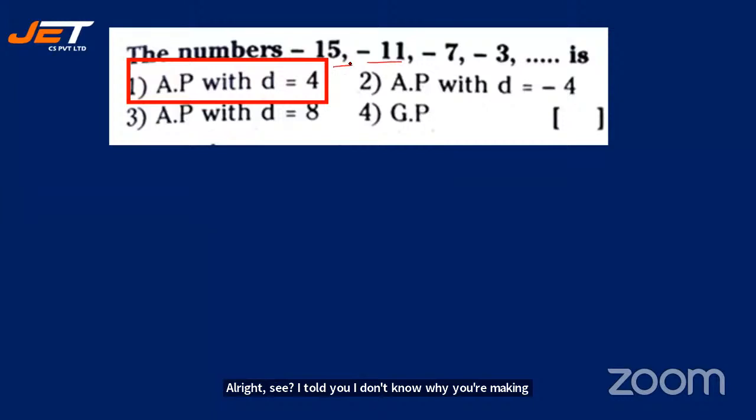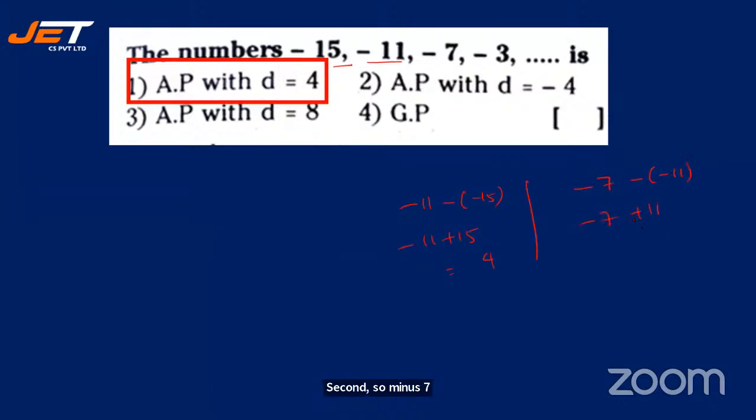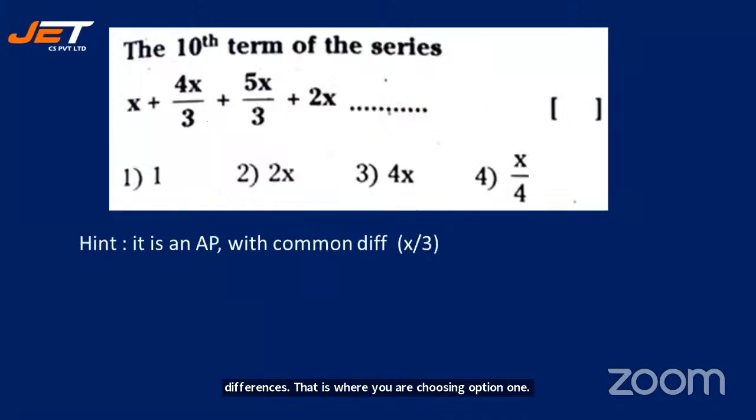Second term minus first term. So minus 11 minus of minus 15. So minus 11 plus 15. So 4. Right? See, third term minus second term. So minus 7 minus of minus 11 will become plus 11. So what is 11 minus 3? 4. So this is definitely arithmetic progression with difference as 4. That is why you are choosing option 1. All right. So please correct your mistakes. With this, we are moving on to the next question.